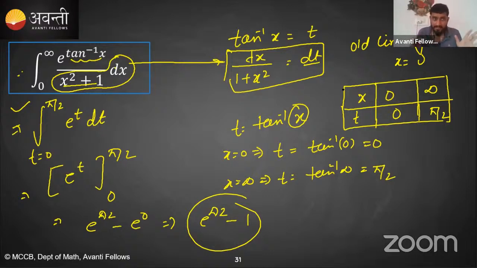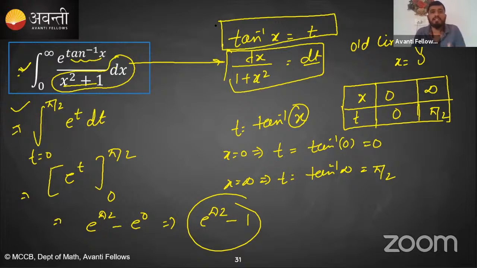Is it clear? So this is the new limit, guys. The main thing is how to find the new limit. You have to find the new limit with the help of the old limit using this substitution relation. The substitution which you are assuming, you have to find the new limit with the help of the old limit.